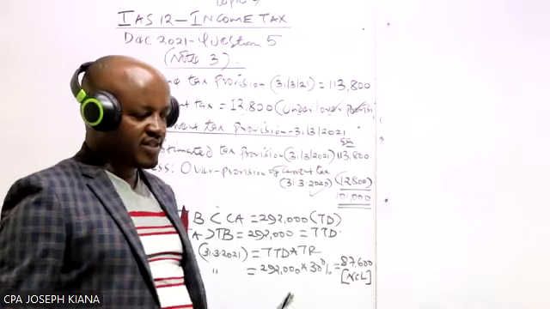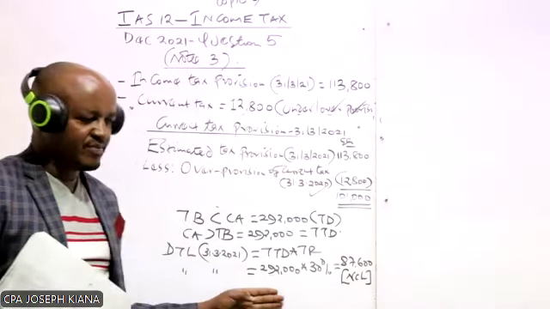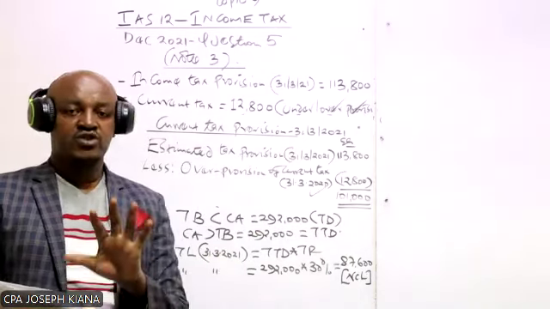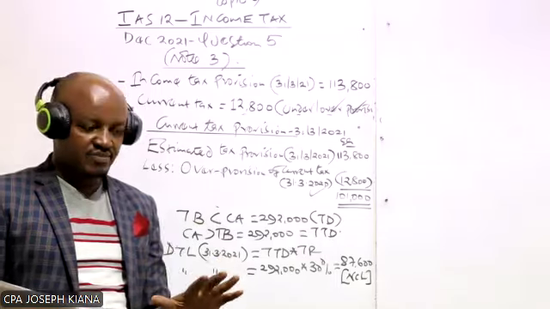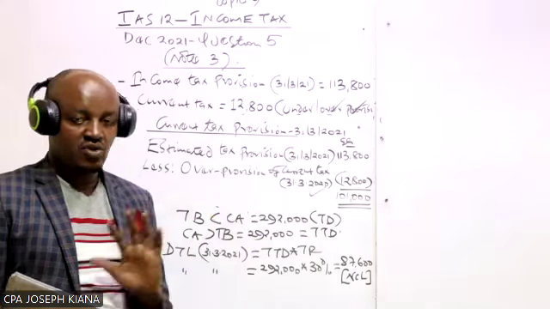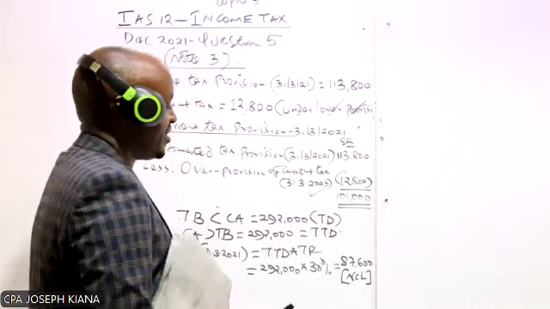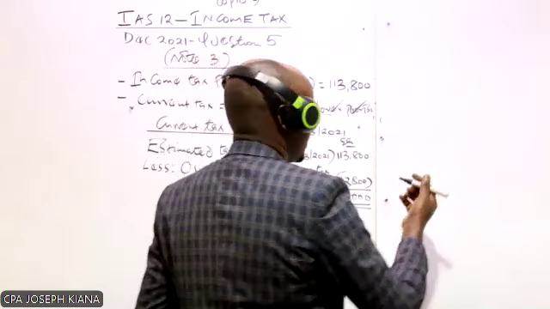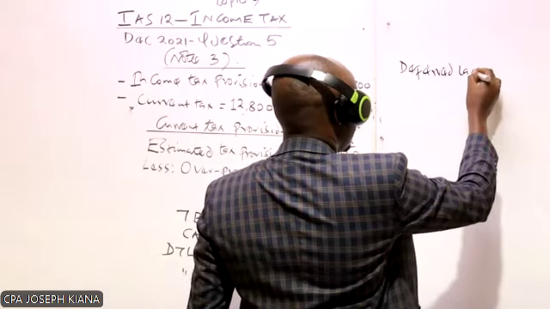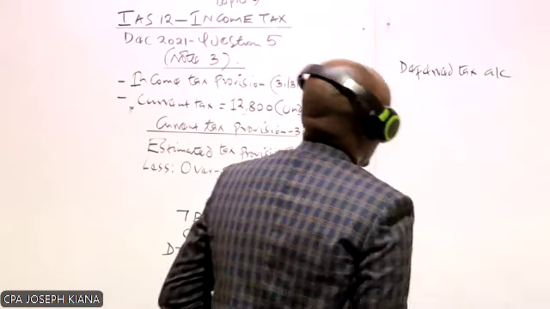Yes, so what I've said is that we have determined the deferred tax liability. When the company is preparing the statement of financial position, this deferred tax liability is a non-current liability, but we want to determine the amount of deferred tax expense or income to be charged in the income statement. How do we do that? We do that by preparing an account called the deferred tax account.